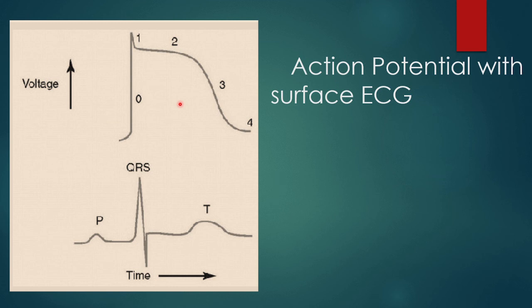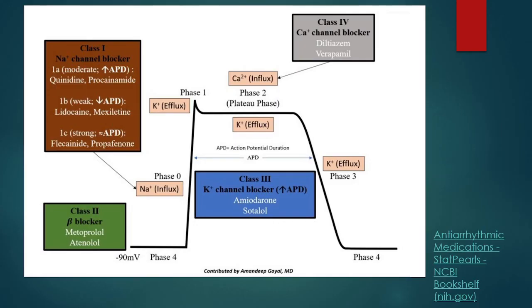This is also important because the classification of the antiarrhythmic drugs is basically based on their effect on the surface ECG. We cannot really measure their effect and look at the cardiac action potential in real time. So their effect can be quantified or estimated by how they change these intervals, PR interval, QRS duration, slopes, ST segment and overall heart rate. So this is the broad figure of how the antiarrhythmics are classified. He has already discussed in detail phase 4, the resting phase, and this fast depolarization phase.